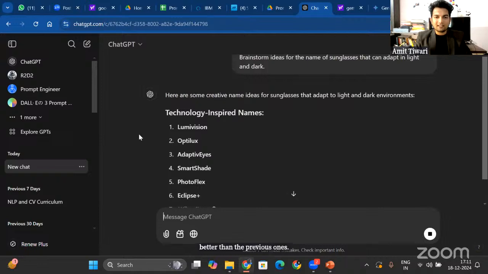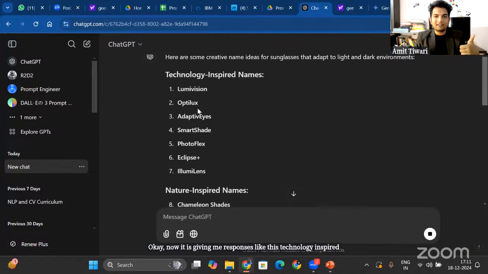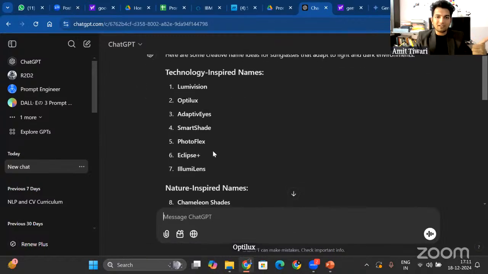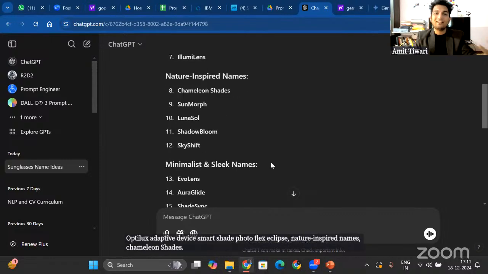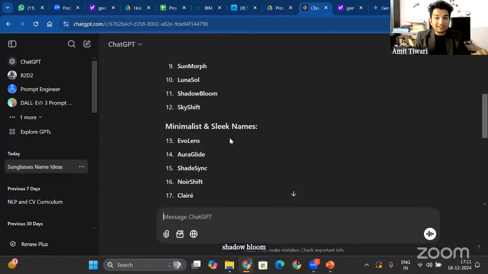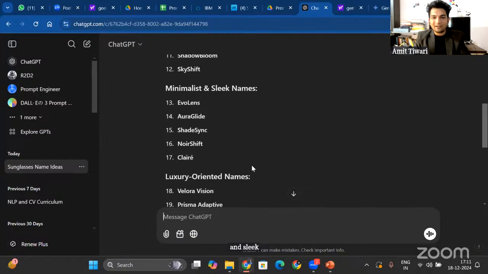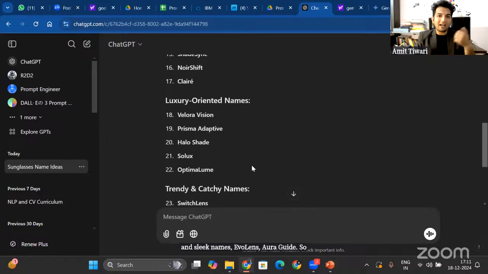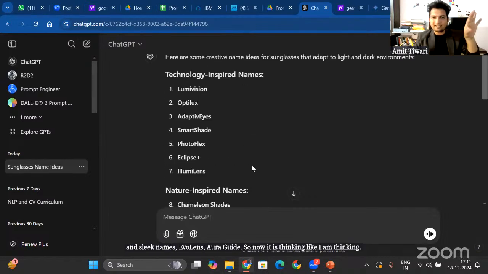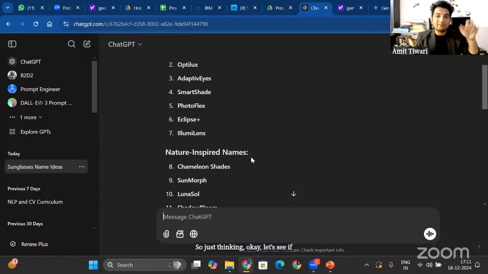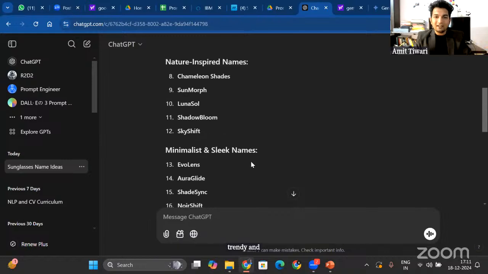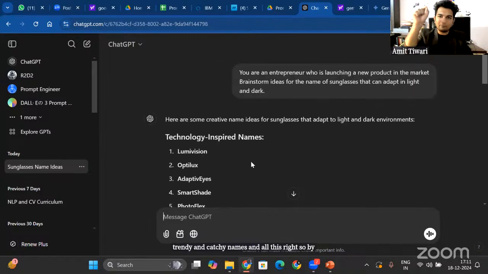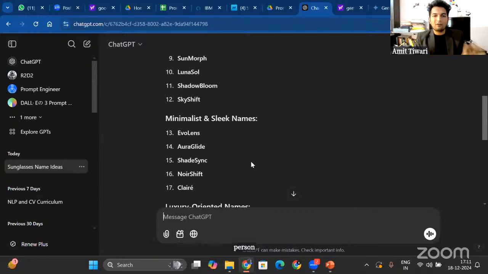Okay. Now it is giving me responses like this. Technology inspired names: Lumivix, Optilux, Adaptivise, Smartshade, Photoflex, Eclipse. Nature inspired names: Chameleon Shade, Sunmoth, Lunasol, Shadow Bloom, Skyshift. Minimalist and sleek names: Evolence, Aura Guide. So now it is thinking like I am thinking. It gives technology inspired names, nature inspired names, minimalistic names, trendy and catchy names, and all this, right? By just giving a persona, I am now getting all these amazing names.